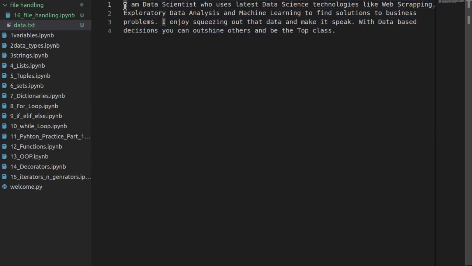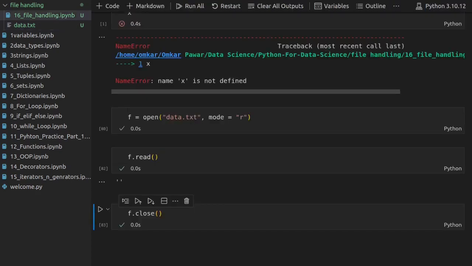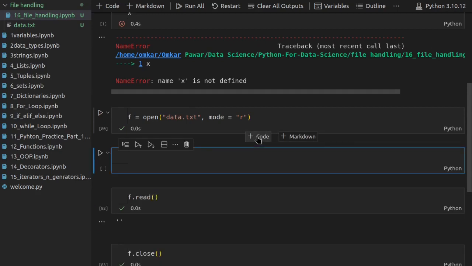When you run the read method, this cursor moves from the first character till the end, all the characters, and it stops there. So that means when you hit run again, there are no more characters to read from, so it doesn't give you anything in return. So is there any other way to move that cursor to the initial position? Yes, there is one way.